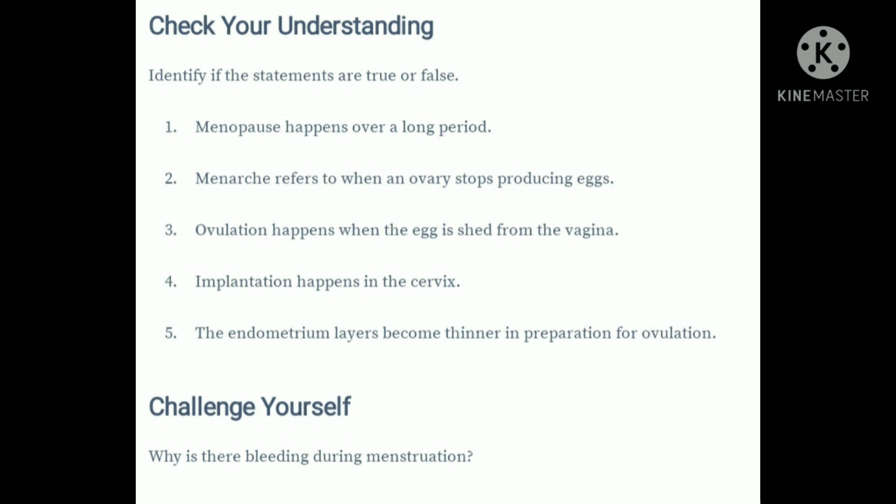True. Number 4. Implantation happens in the cervix. False. Number 5. The endometrium layers become thinner in preparation for ovulation. False. Now, challenge yourself. Why is there bleeding during menstruation?